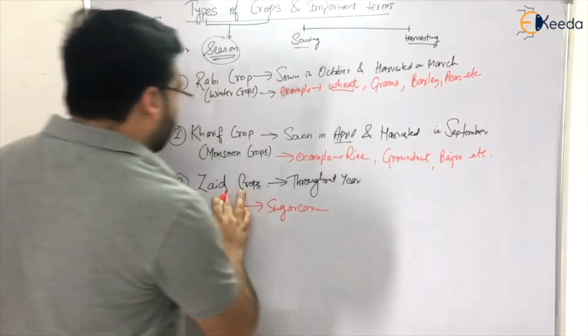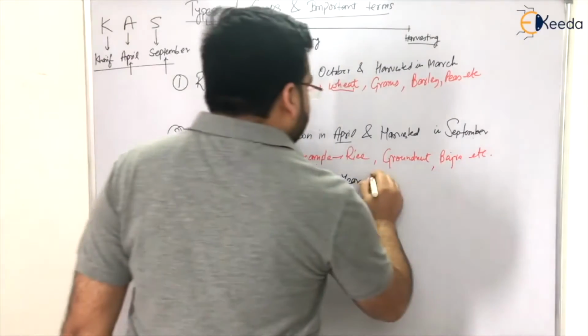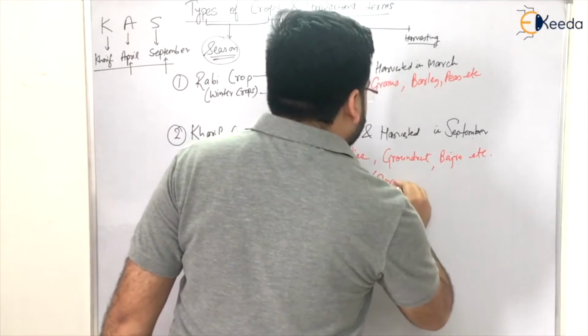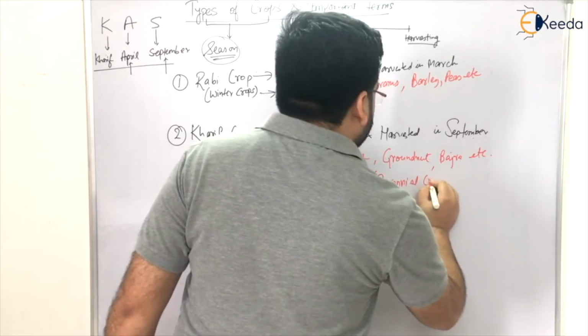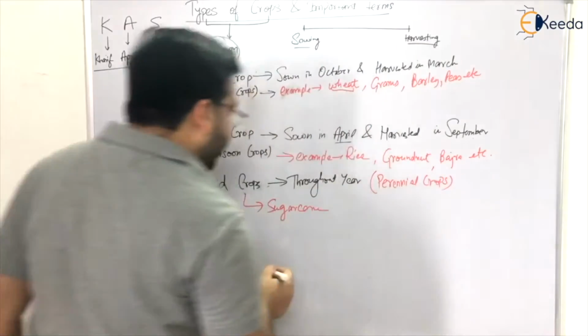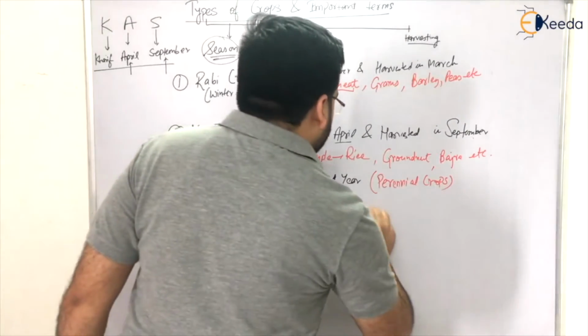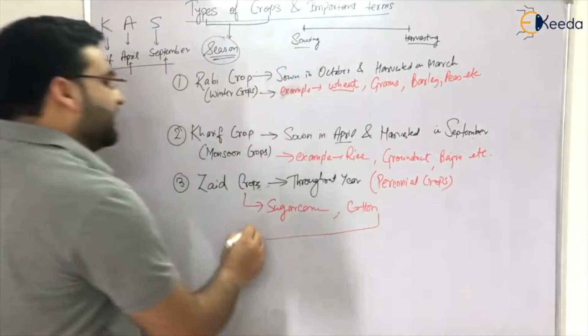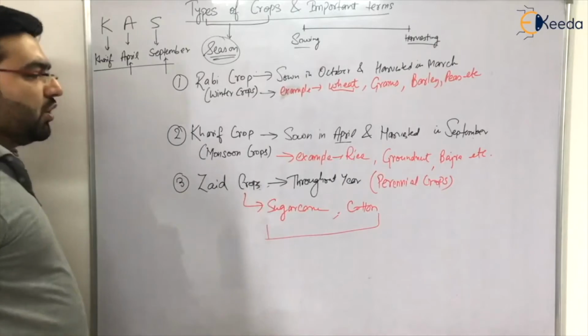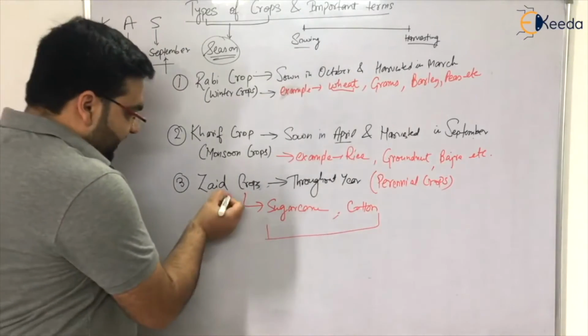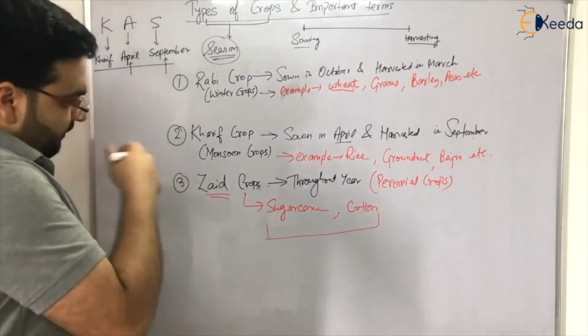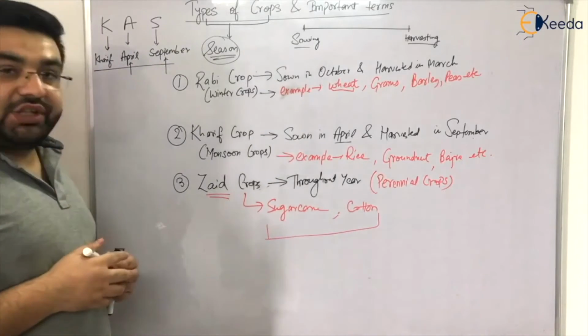These crops are also known as perennial crops. So the most important example is sugarcane, another example is cotton. There are also other examples, but the most important are sugarcane and cotton. So these crops can be found throughout the year.